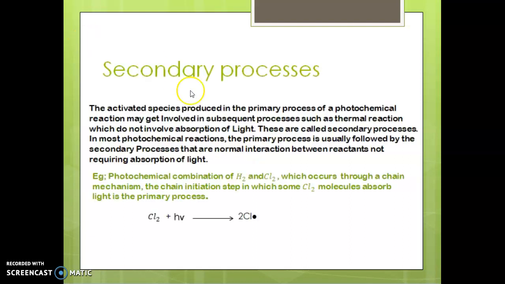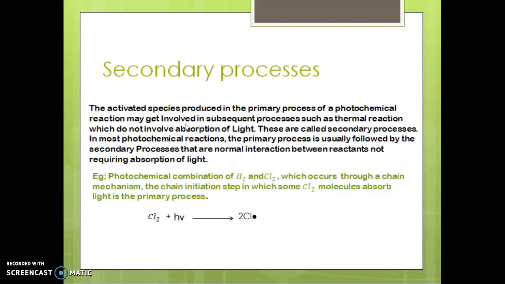The activated species produced in the primary process of a photochemical reaction may get involved in subsequent processes such as thermal reaction, which do not involve absorption of light. That is, the main difference between primary and secondary process is that the primary process takes place with the absorption of light, but the secondary process takes place without the absorption of light. These are called secondary processes.